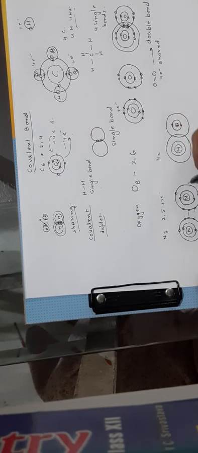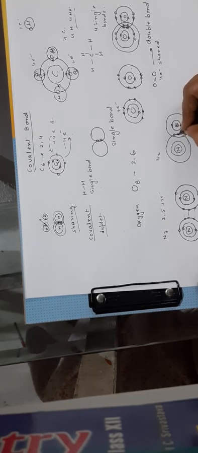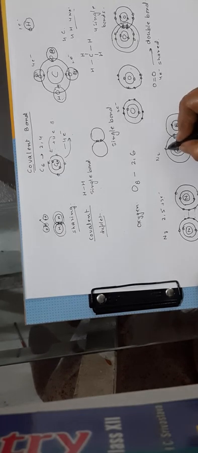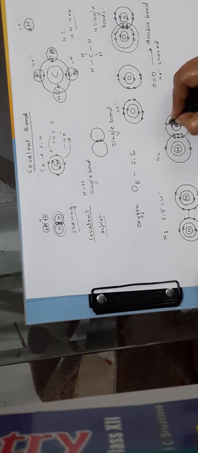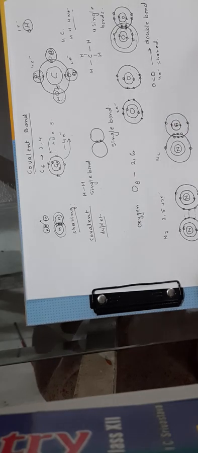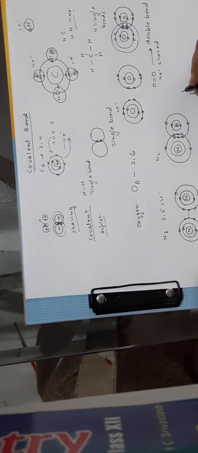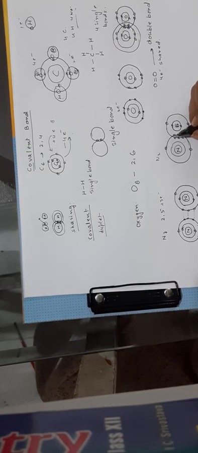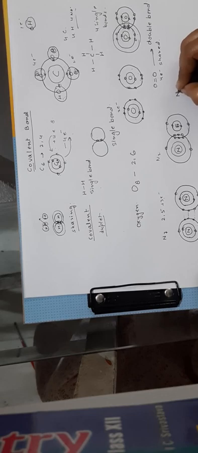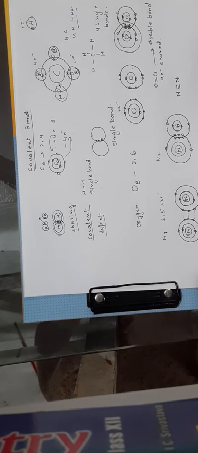But now how many electrons have been shared? 1, 2, 3 by the first atom and 1, 2, 3 by the second atom. These 2 electrons are not taking part in bonding in each of the nitrogens. So how many bonds do we see? 3 bonds. When we have to represent the nitrogen molecule, we draw 3 horizontal lines between 2 nitrogen atoms.